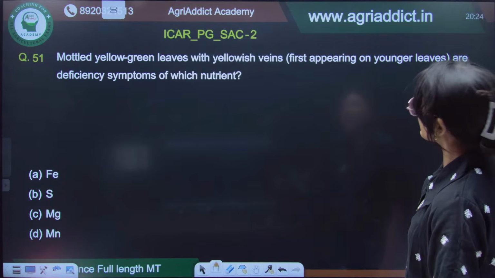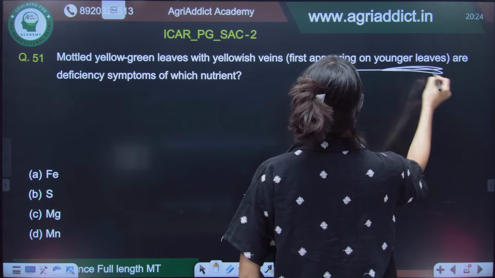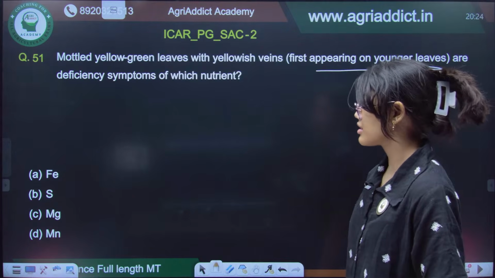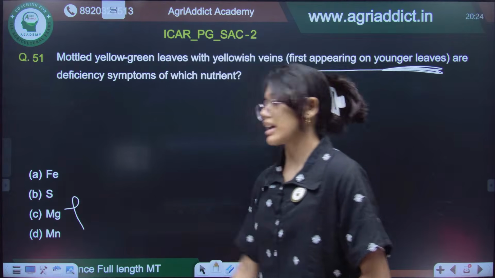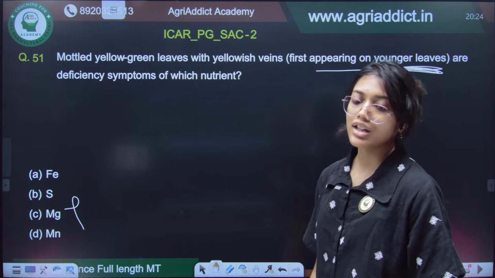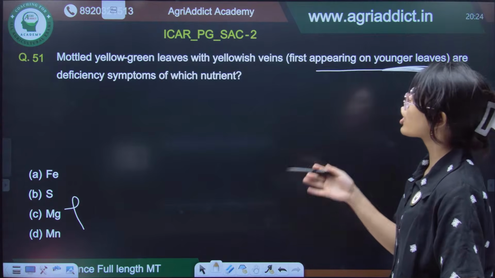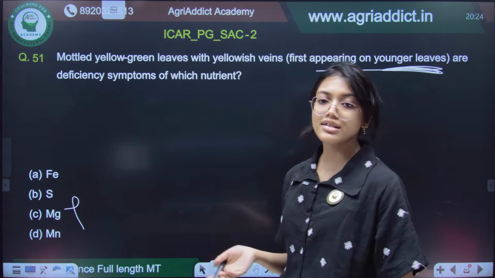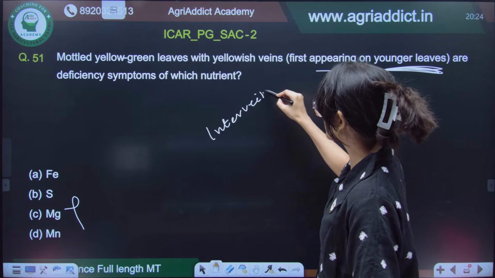Mottled yellow-green leaves with yellowish veins, first appearing on younger leaves, are the deficiency symptoms of which element? Typically occurring in younger leaves. So, first eliminate magnesium because it will occur in older leaves. But it is saying mottled yellow-green leaves with yellowish veins. So, the chlorosis is intervenal chlorosis, right?